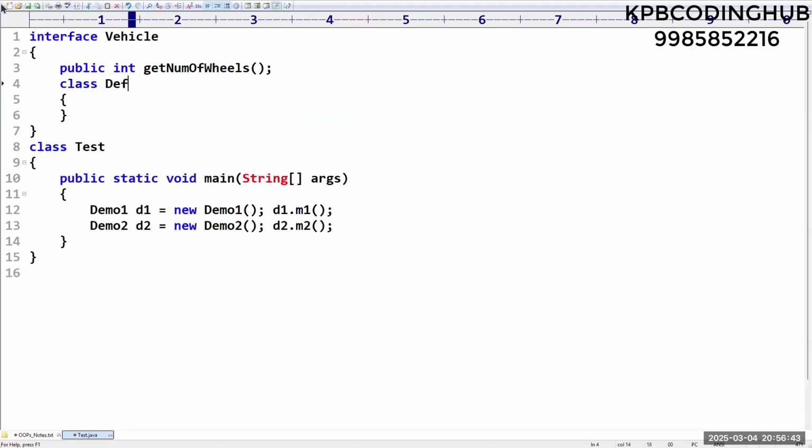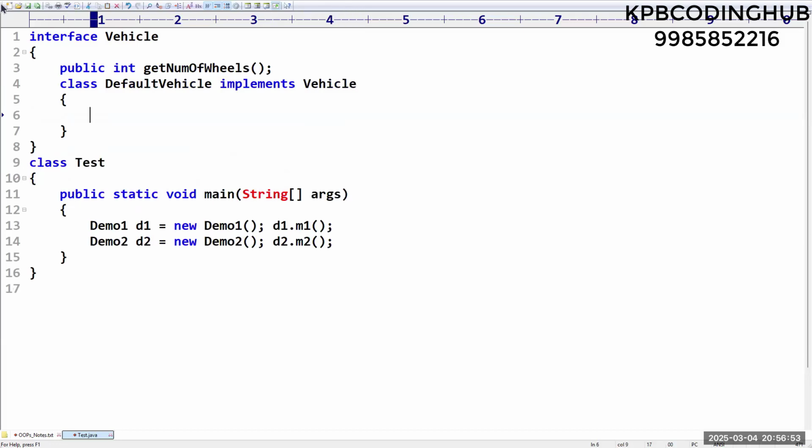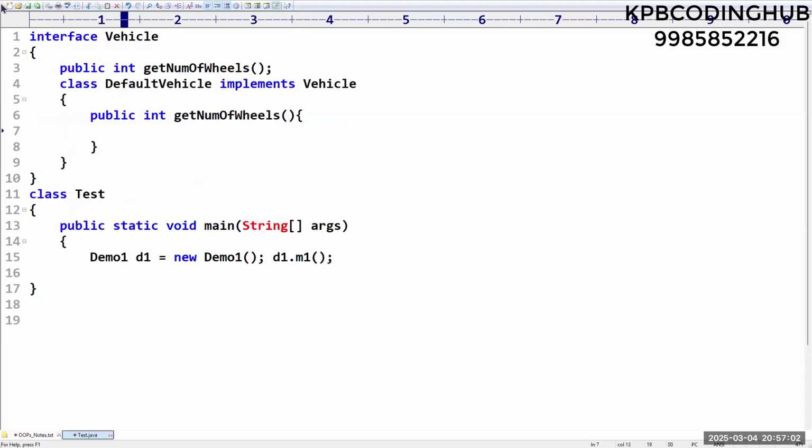Now I am taking a DefaultVehicle here, which implements Vehicle. Observe carefully. We have to override public int getNumberOfWheels, and here I'm going to return 2. By default, the vehicle is going to have 2 wheels. Clear?